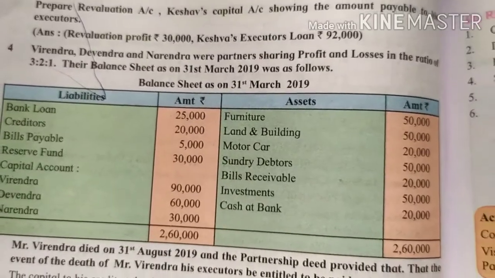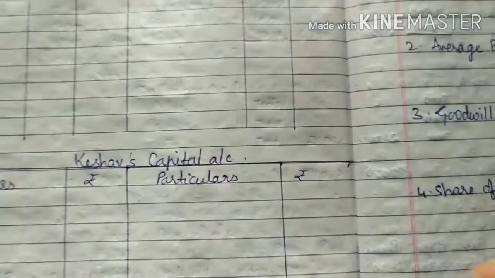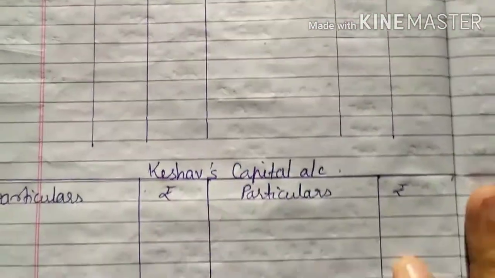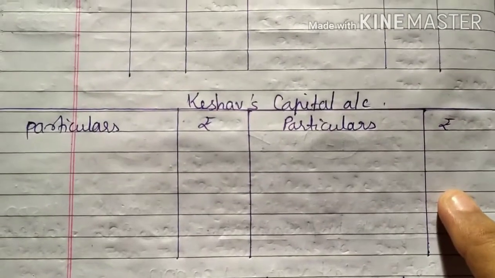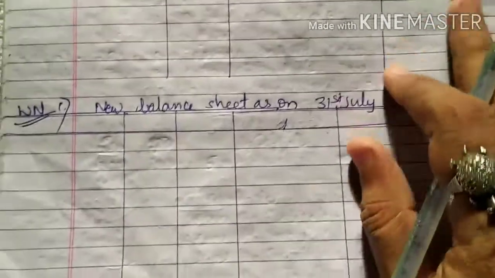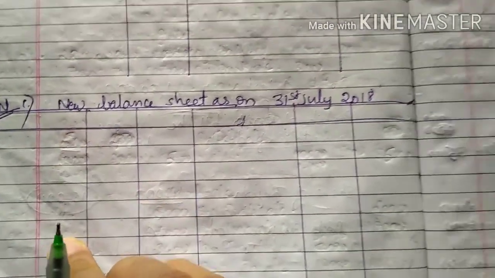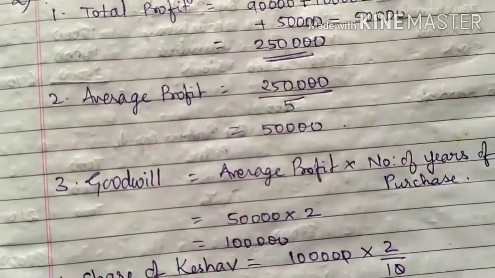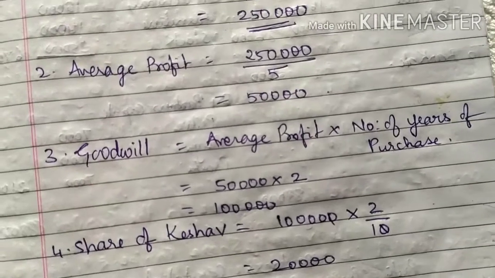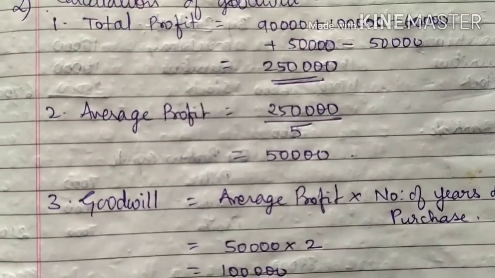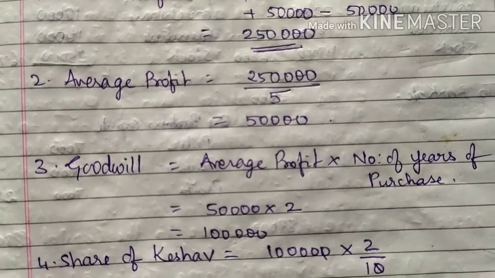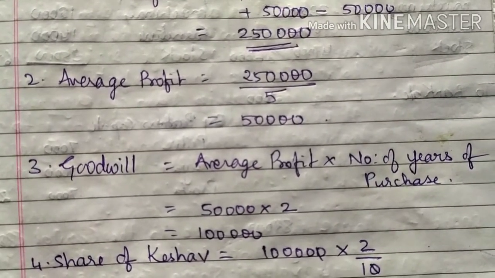Okay, so we are going to prepare revaluation account, Keshav's capital account, and in the working note we will just make a small balance sheet, and here is the working note number 2. Now working note number 2, it is given as goodwill is to be calculated at 2 years purchase of average profit of 5 years.